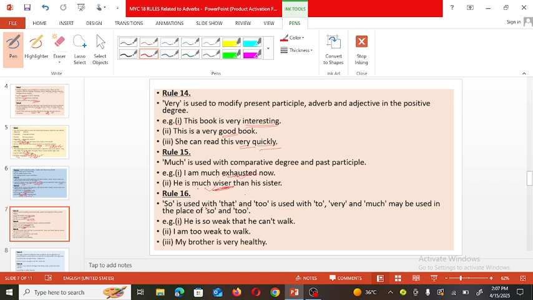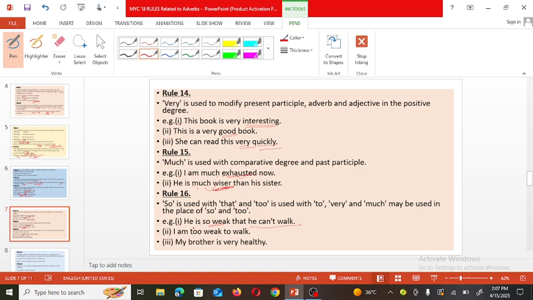So is used with that, and too is used with to. We can observe this with the help of these examples. He is so weak that he cannot walk.